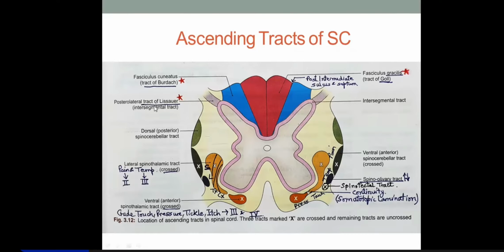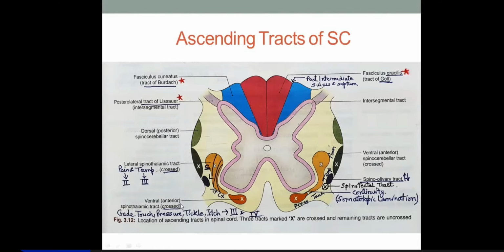And this tract is called the posterolateral tract of Lissauer. Okay. So now 8 plus 2 is 10 tracts you'll have to study in this portion. Now we'll study one by one.